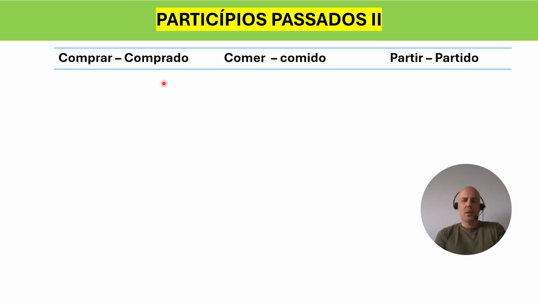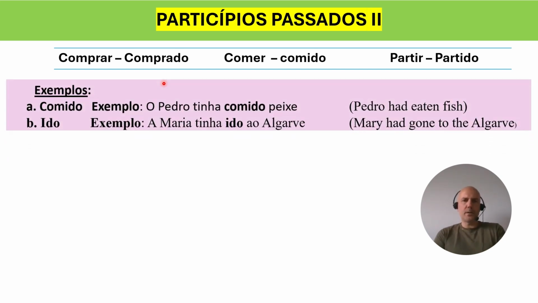Sorry. And then I have a few more examples here. Let's see a sentence with the past participle comido, and a sentence with the past participle ido, from the verb to go, as you know. So: o Pedro tinha comido peixe. Once again, tinha comido. The translation is "had eaten".